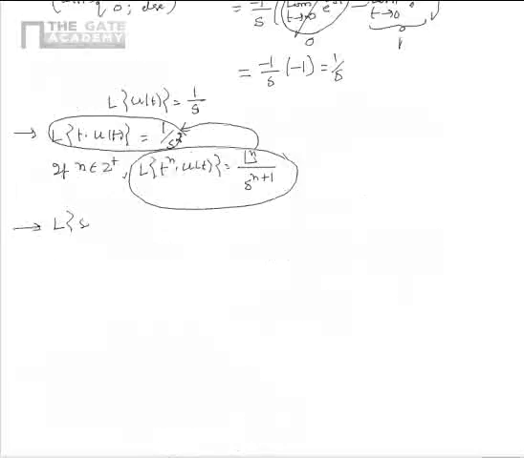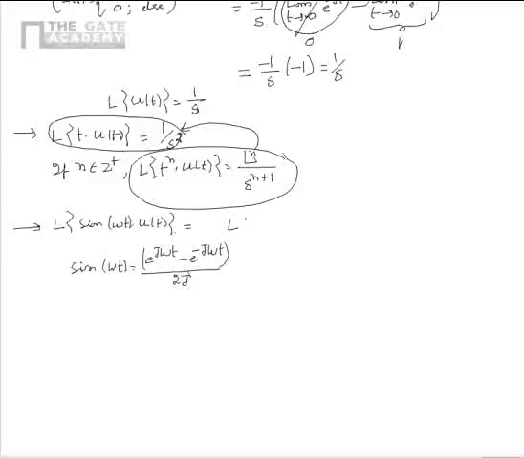Now let us find Laplace transform of sine omega t multiplied by u of t. We know that sine omega t is equal to e power j omega t minus e power minus j omega t divided by 2j.